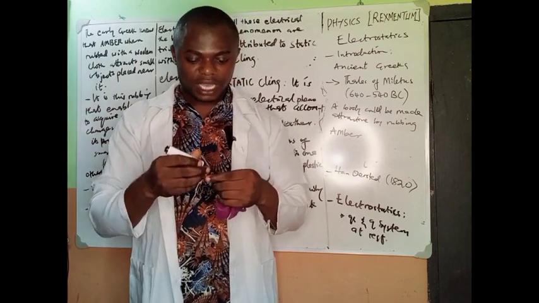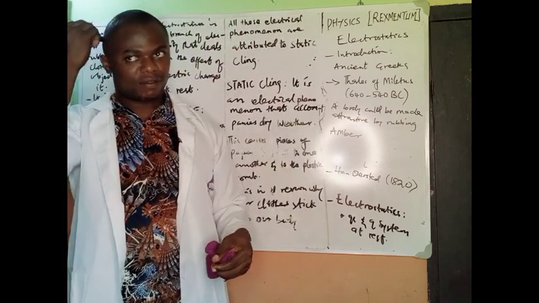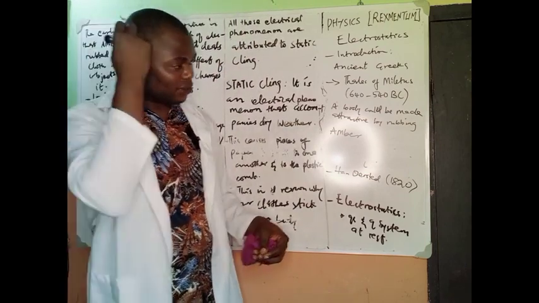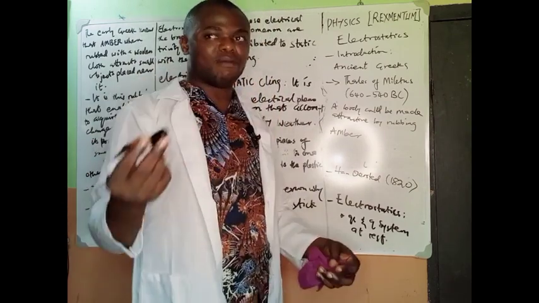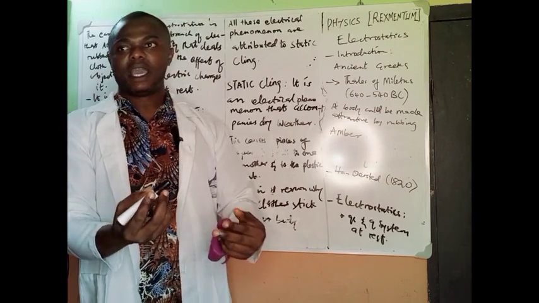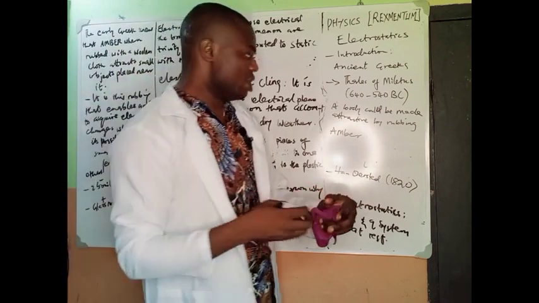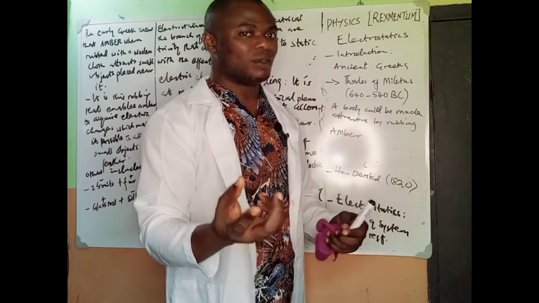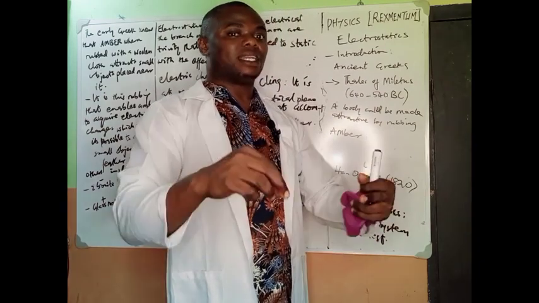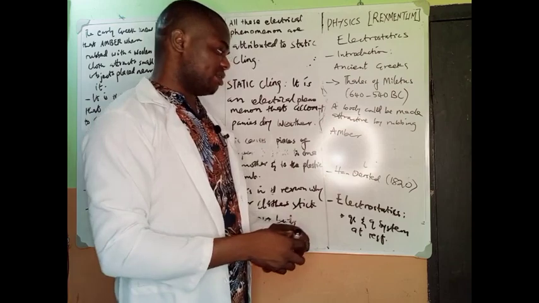That's why some of us did this experiment of using a biro pen in secondary school. You bring it towards a tiny piece of paper and it will be attracted. So amber, after it has been rubbed, can attract tiny objects such as feathers.